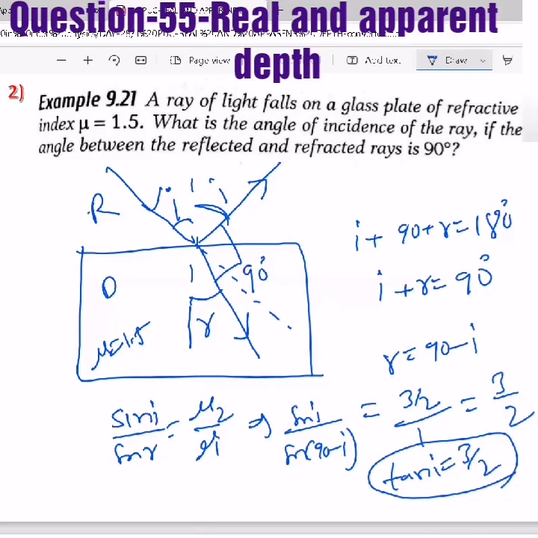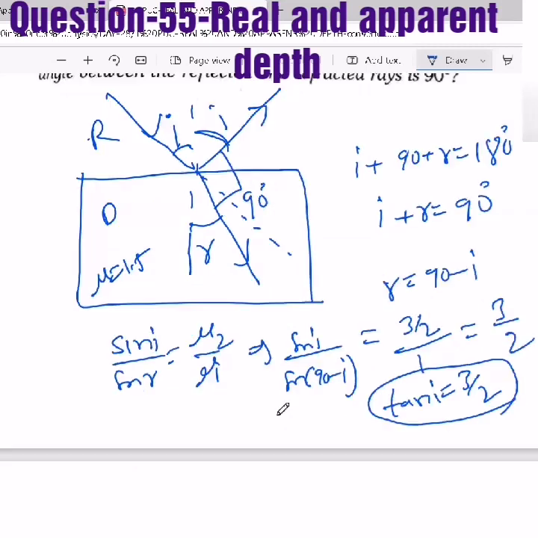This way you can apply Snell's law, understand refraction at a plane surface and solve the question. Whenever you are solving questions, whether in reflection or refraction, and later in lens or prism, simple geometry, angle, sine and cos always play a critical role in solving numericals. So please try to have a clear idea about all those things.